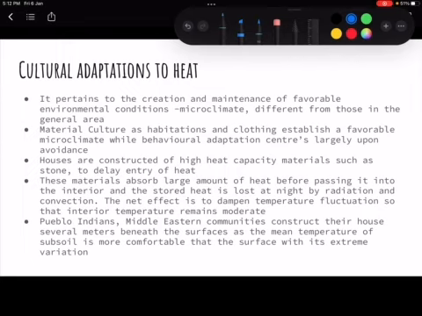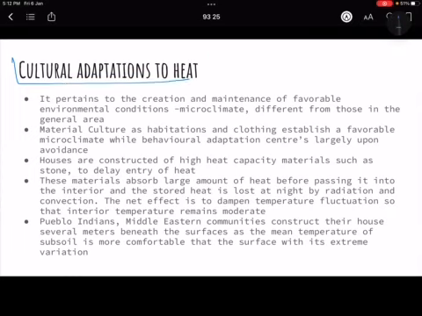When you culturally adapt to the heat, what happens is that you're trying to change or create a microclimate or micro environment. Obviously that means the larger environment around you is something which is not up to what your body requires, right?